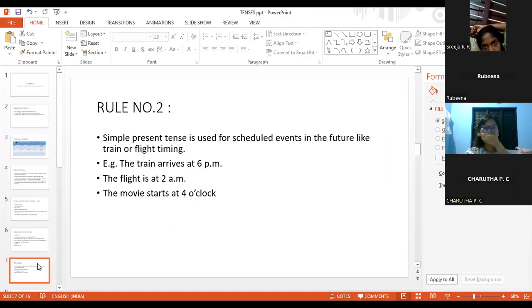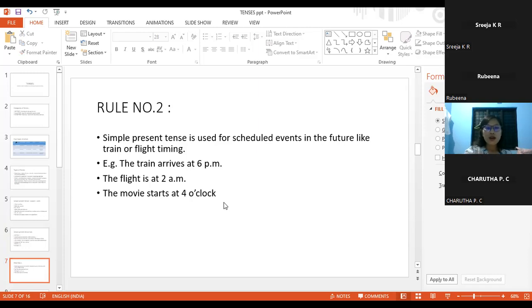Rule number 2. Simple present tense is used for scheduled events in the future, like train booking or flight timing. For example, the train arrives at 6 p.m. So we are telling about the future, but why is it not in the simple future tense?